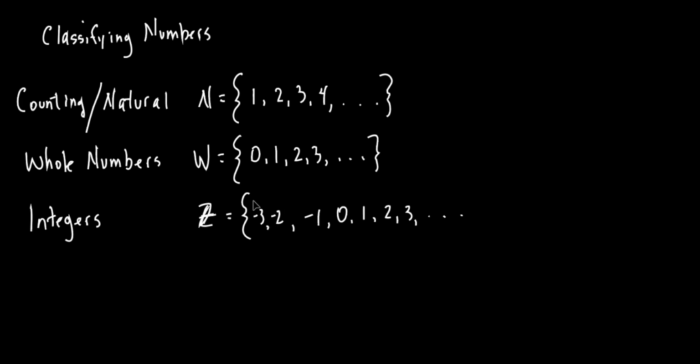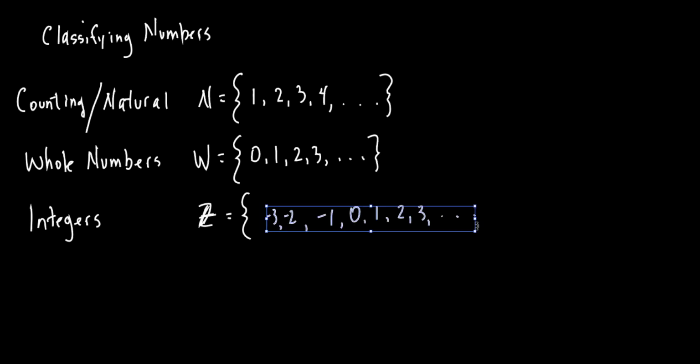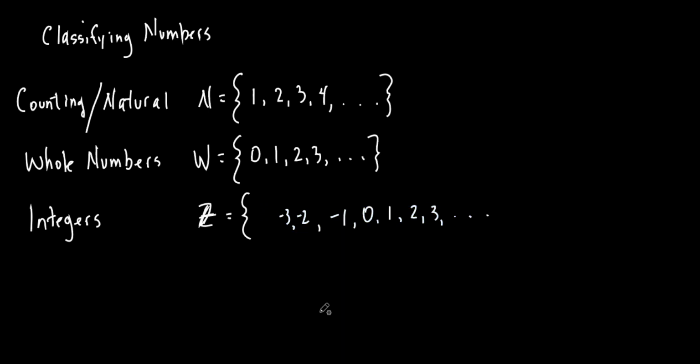I didn't make this big enough, so let's scooch that over. That's the beauty of my little machine here. And then we'll put a ... because it keeps going to the left as far as it can go, and it keeps going to the right as far as it can go. All right?